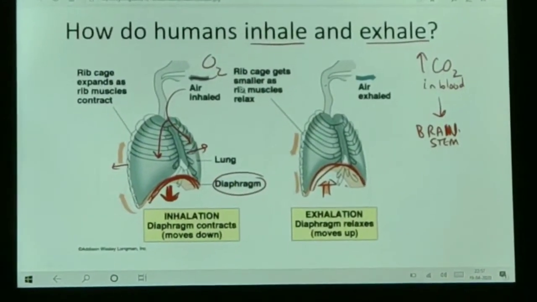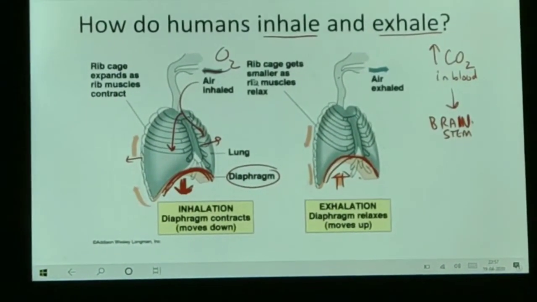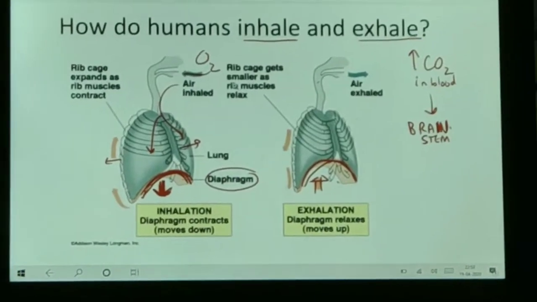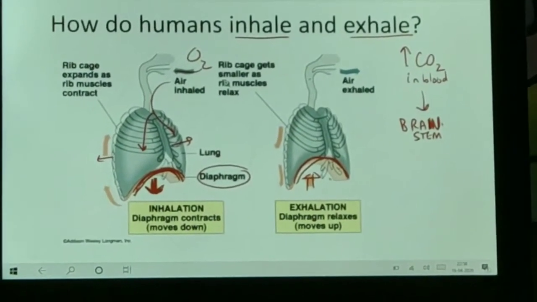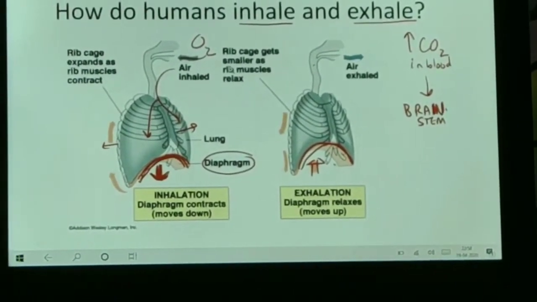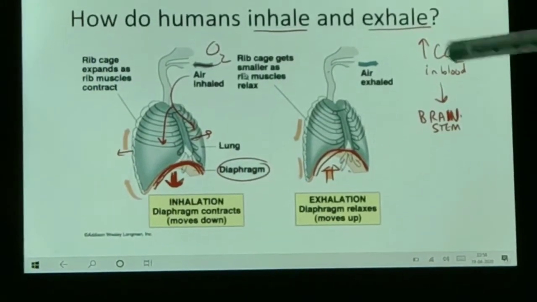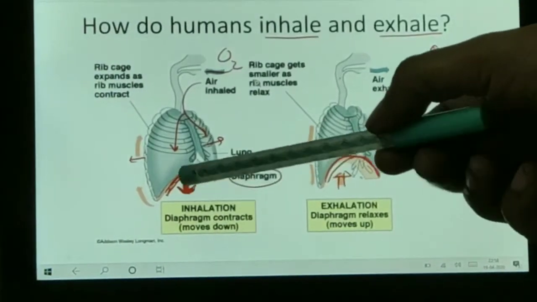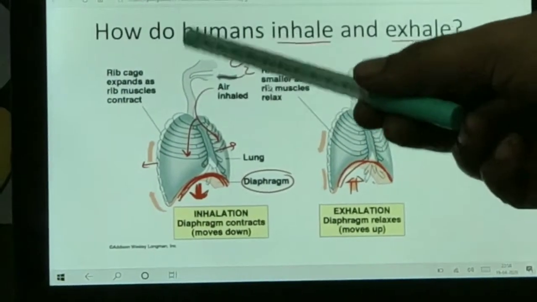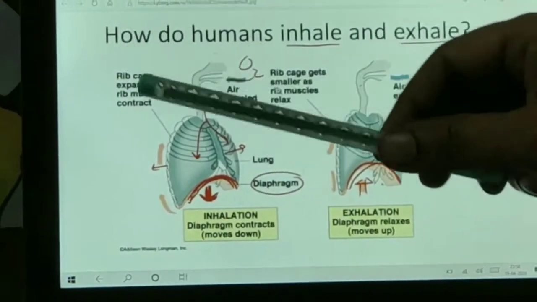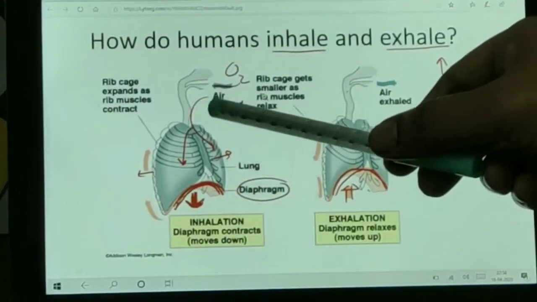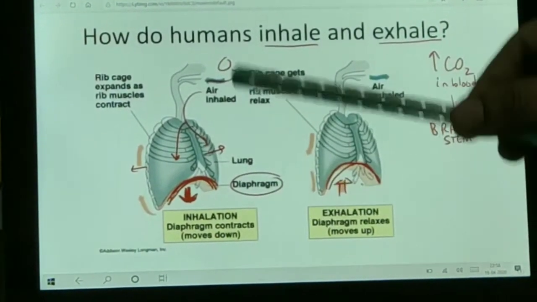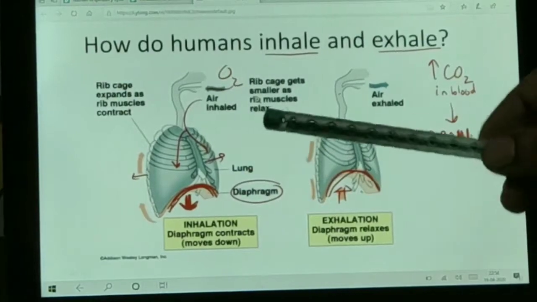Now the next topic is the mechanism of breathing. Inhalation and exhalation, two processes are there. During inhalation, that is when we take air inside our body through our nostril, means oxygen is taken inside, which is present in the air inhaled. What happens at that time?